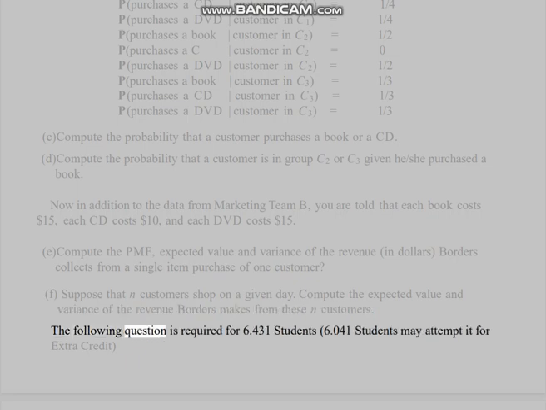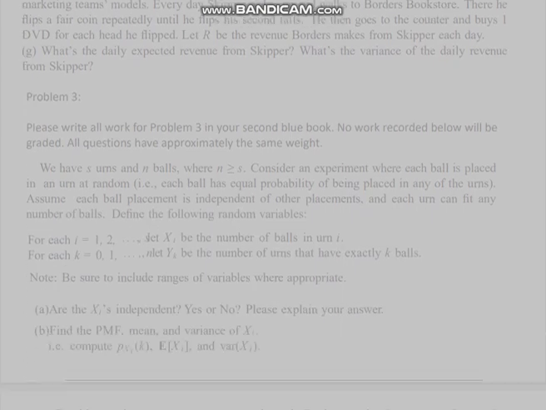The following question is required for 6.431 students. 6.041 students may attempt it for extra credit. Skipper is very abnormal, not that there's anything wrong with that. He doesn't fit into any of the marketing team's models. Every day Skipper wakes up and walks to Borders' bookstore. There he flips a fair coin repeatedly until he flips his second tails. He then goes to the counter and buys one DVD for each head he flipped.